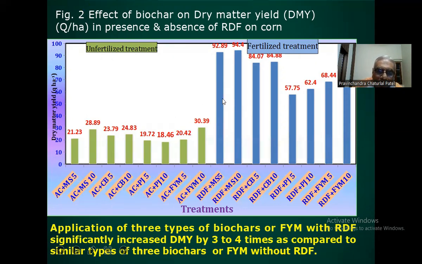So you can see clearly the dry matter yield of the corn is 3 to 4 times greater as compared to alone biochar without chemical fertilizer. So application of 3 types of biochar or farmyard manure with recommended dose of fertilizer significantly increased dry matter yield by 3 to 4 times as compared to similar type of 3 biochar or FYM without recommended dose of fertilizer.